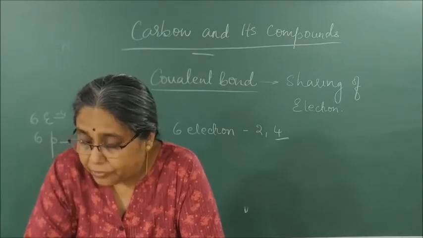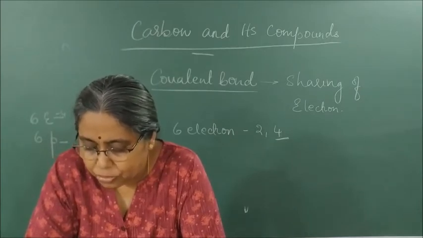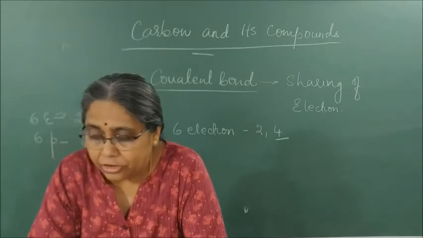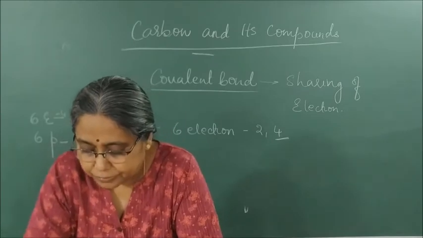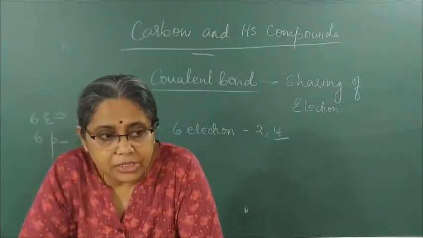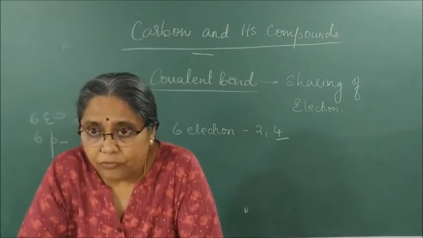The atomic number of carbon is 6. What would be the distribution of electrons in various shells of carbon? K shell 2 electrons, L shell 4 electrons. How many valence electrons does carbon have? 4. What is its valency? 4.